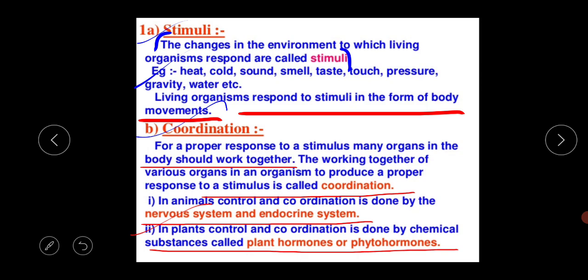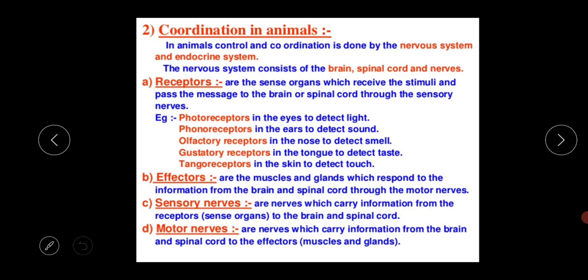So the movement type depends upon the type of stimulus that triggers it. All those movements are carefully controlled, and this control is performed by the nervous system and the endocrine system.